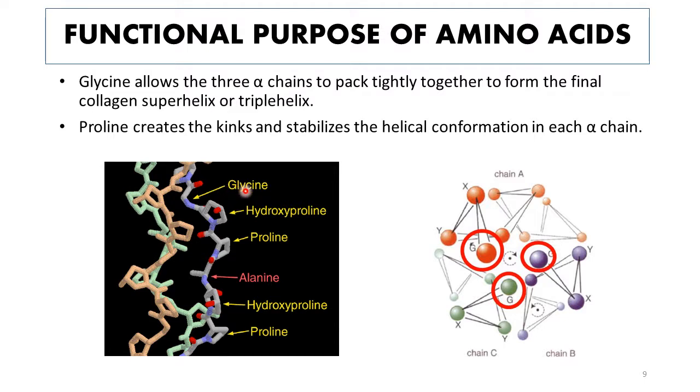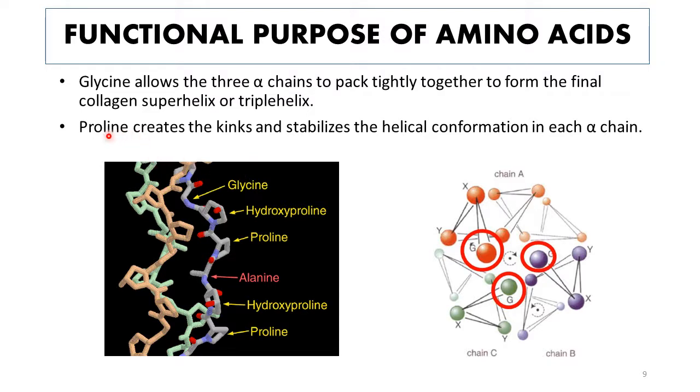If, for example, instead of glycine some other larger amino acid would be present, then the structure of this triple helix would be more extended. It wouldn't be as tightly packed as this, and why it is so tightly packed is because glycine is the smallest amino acid and it is able to fit into very small, limited and restricted spaces.